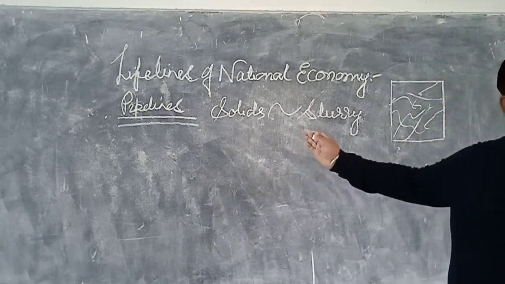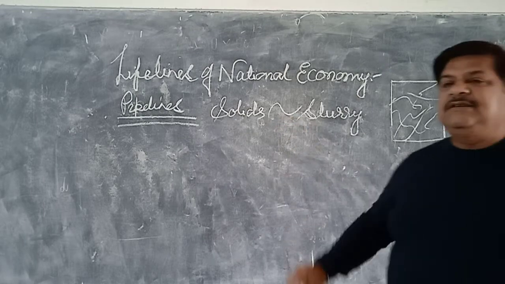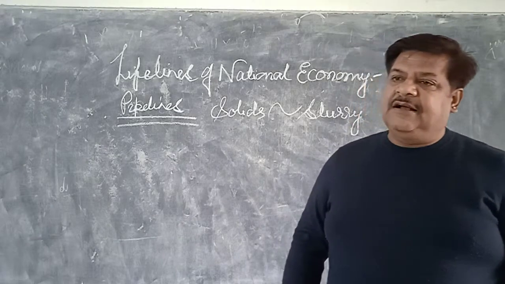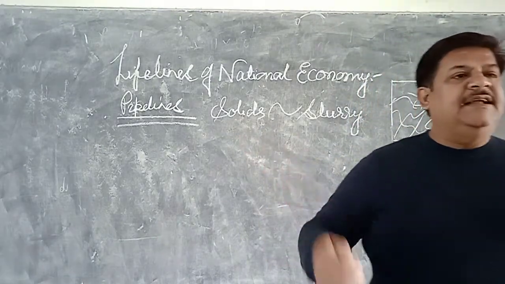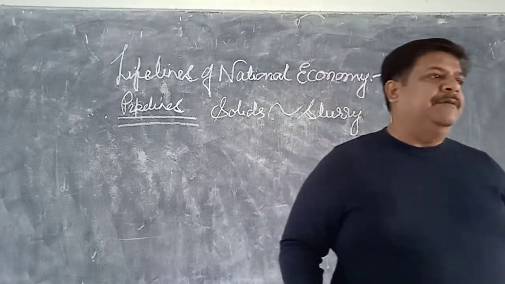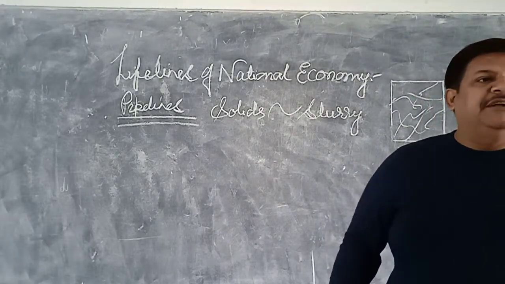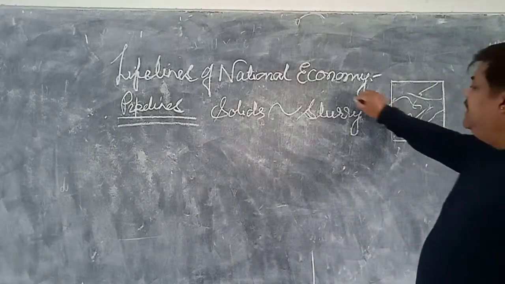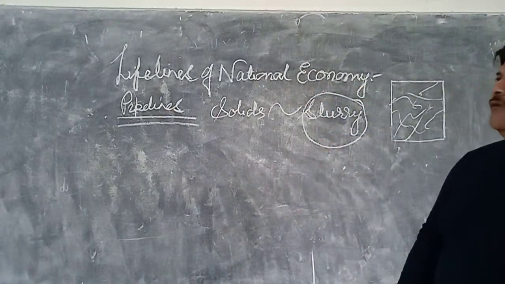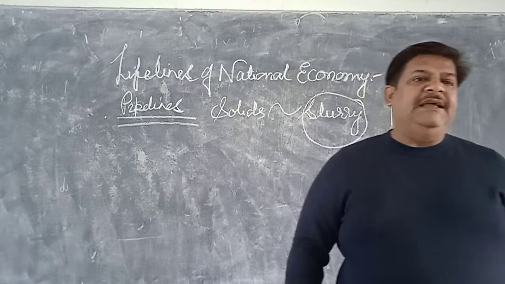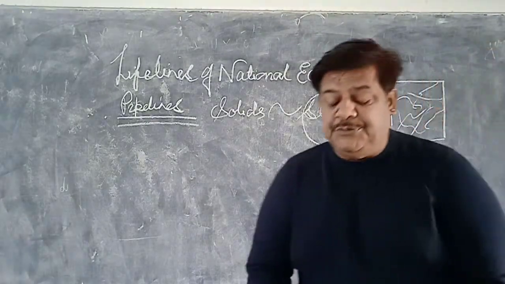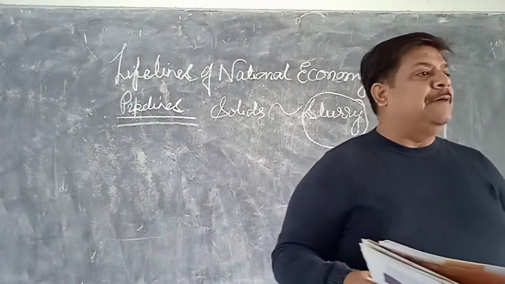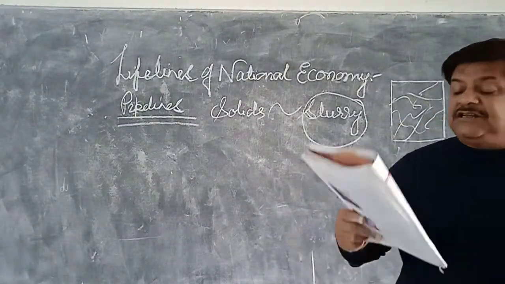तो उस तरीके से भी हमारे pipelines उस particular solid product को एक जगह से दूसरी जगह पहुंचाने का काम कर सकता है. Liquid, that is a very easy manner. उसके लिए तो पाइप बना ही बना है. लेकिन something which is semi-liquid in form, some solids can also be converted in the form of a slurry, and when it is converted into the form of a slurry, it can be transported from one place to another. So solids can also be transported with the help of the pipeline when converted into a slurry.